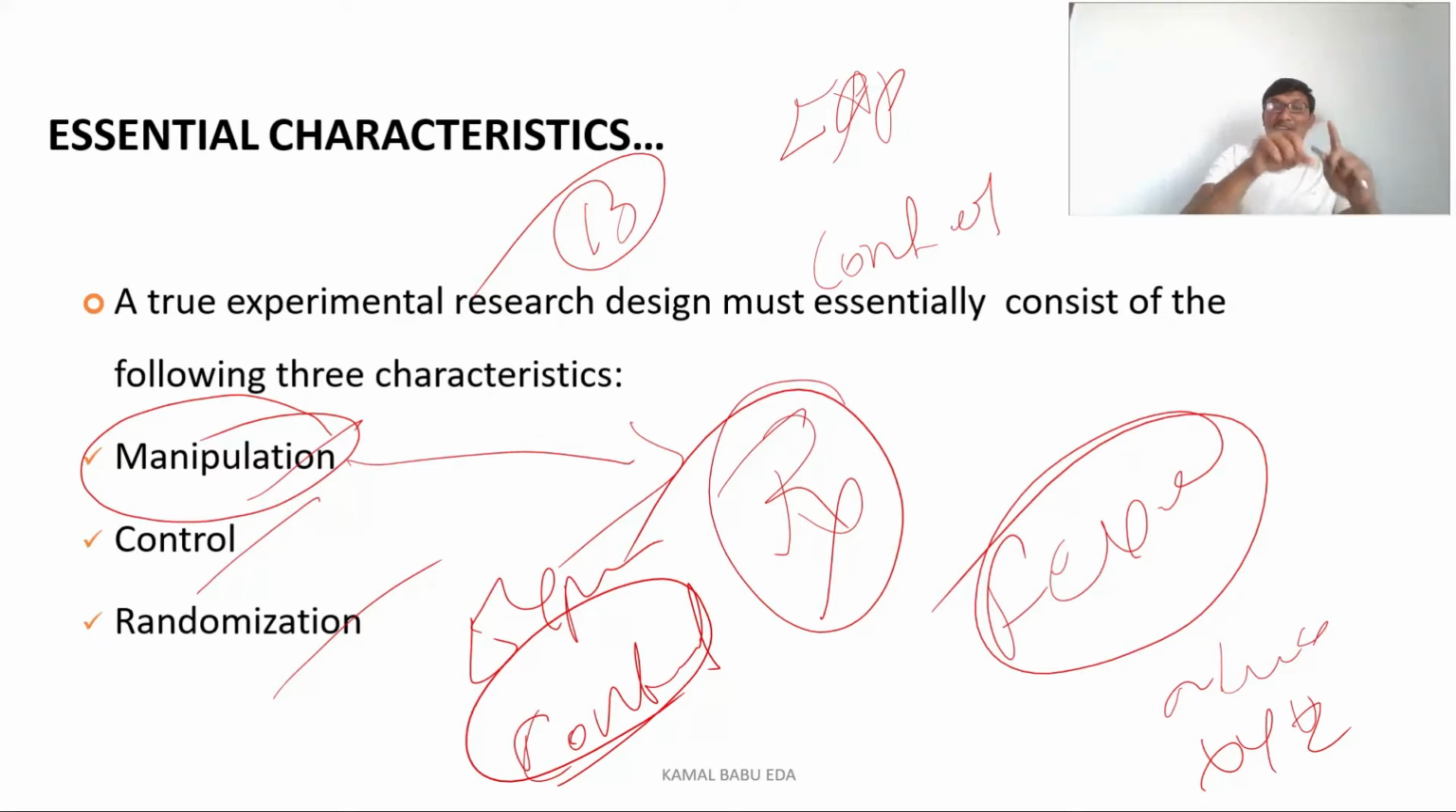So we'll do a lottery method. Through the lottery method, we'll separate 5 names on one side and 5 names on the other side. So here the 5 names will go to the experimental group and the 5 names will go to the control group. So this was the control.